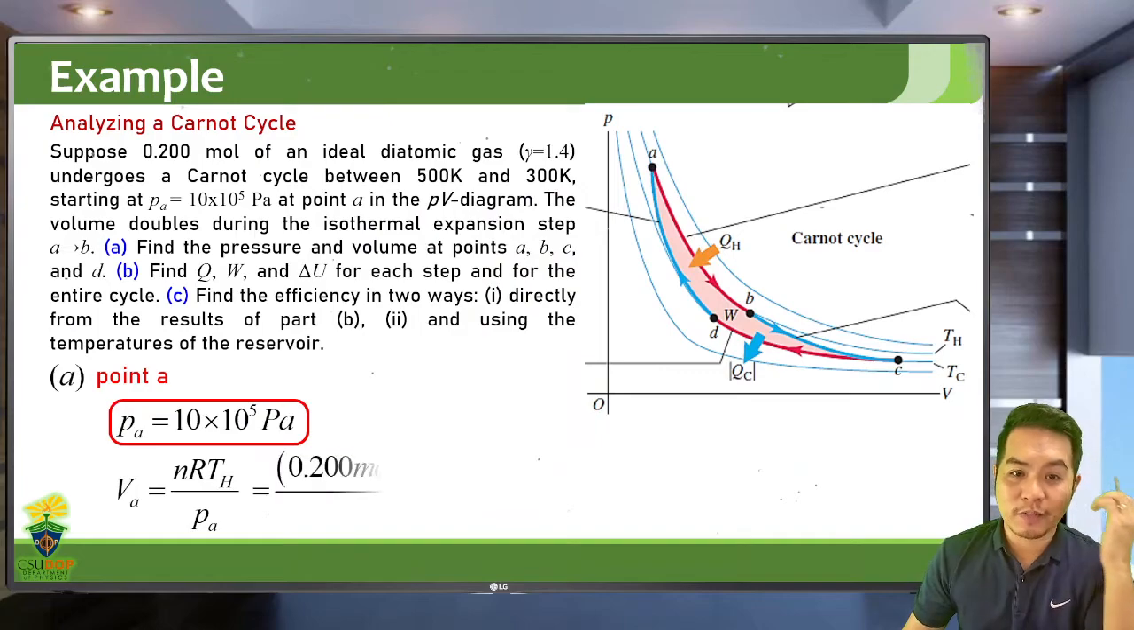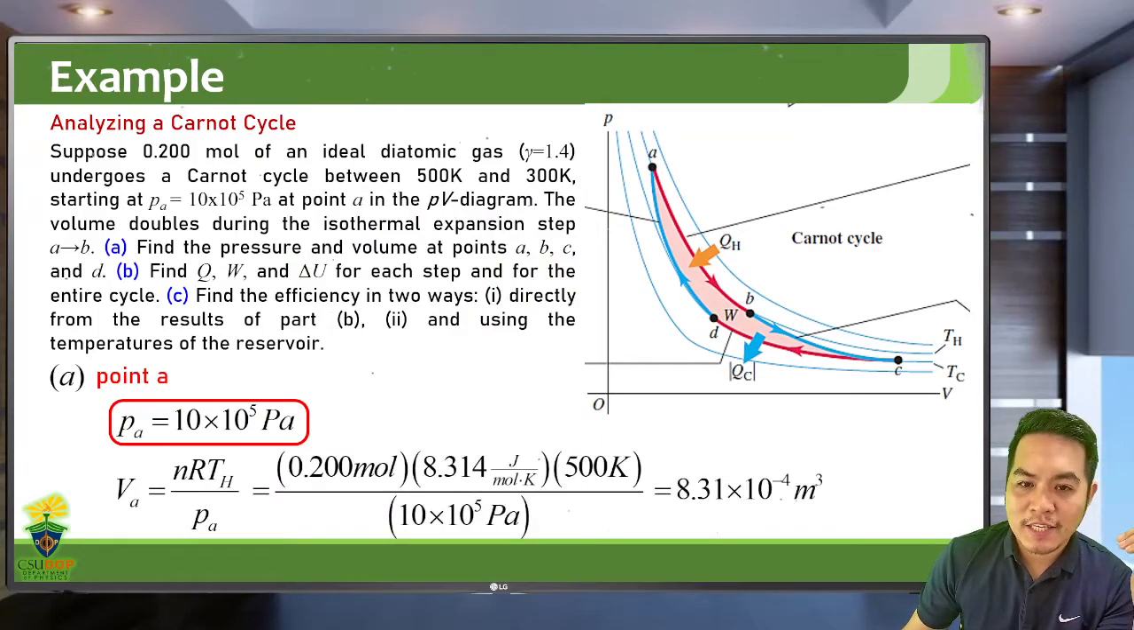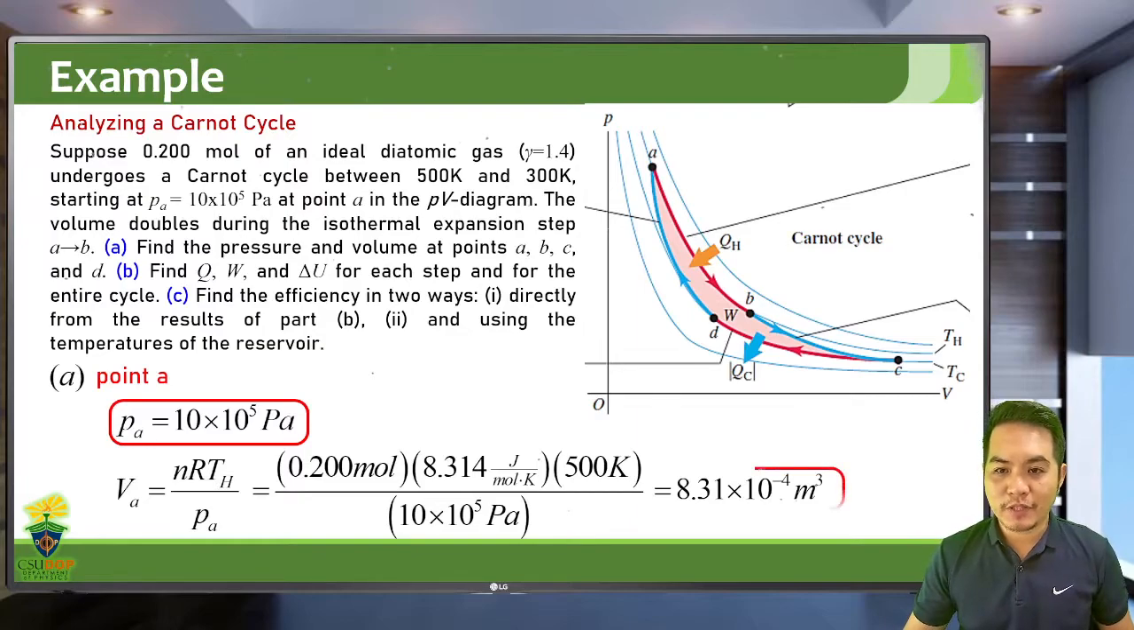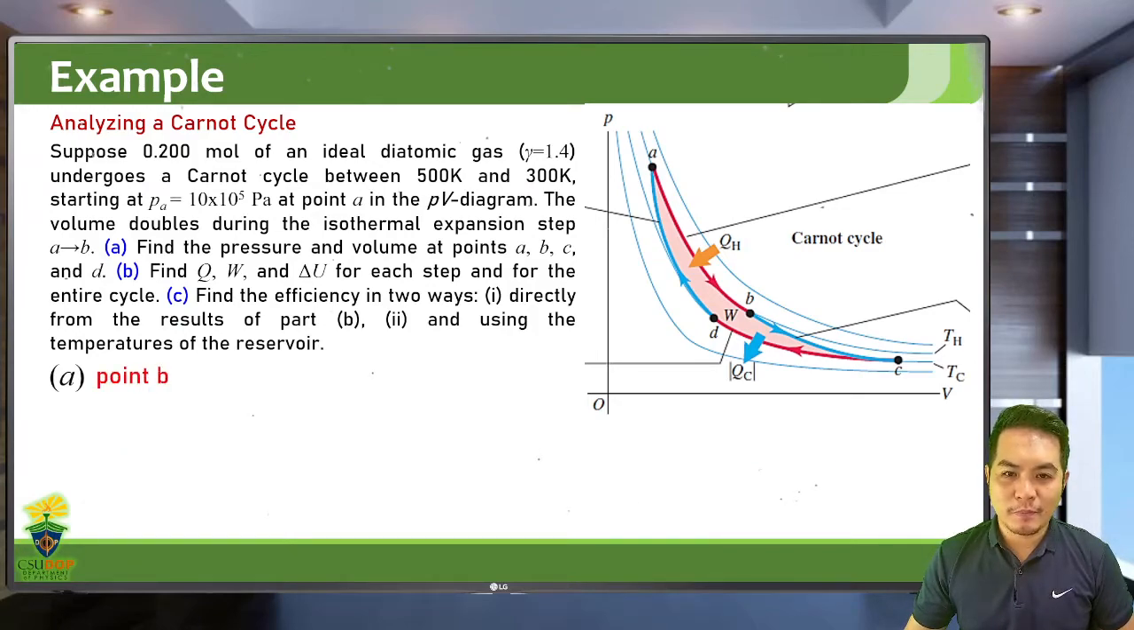So we can now solve for the volume at point A. Substituting all the values, we get a unit in cubic meters, the SI unit for volume. So 8.31 times 10 to negative 4 cubic meters. So we are now done with point A. So let's now go to point B.